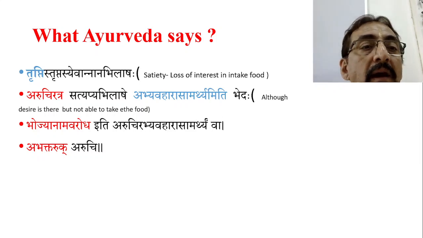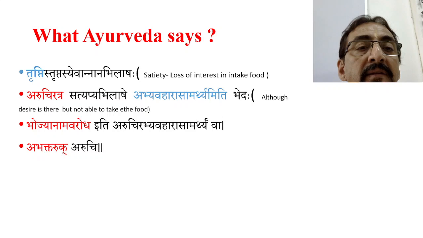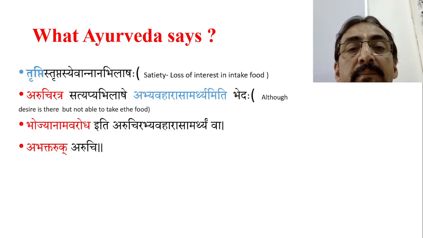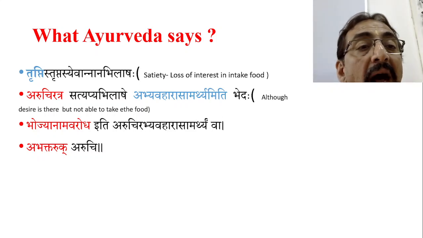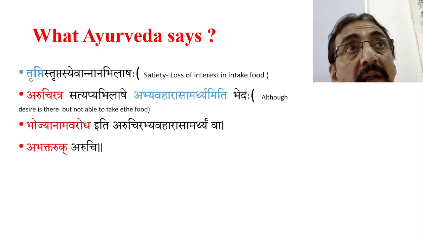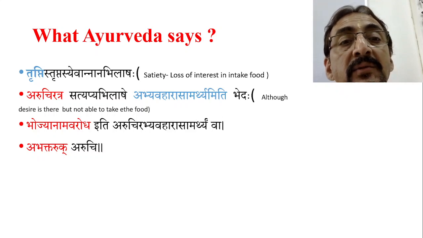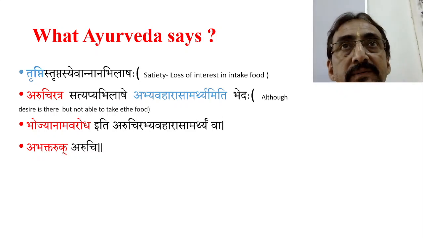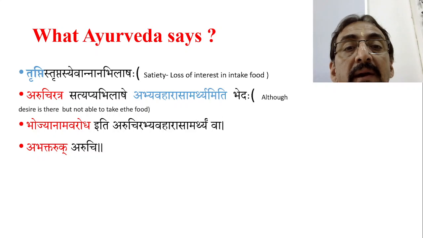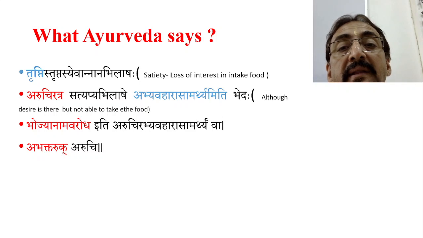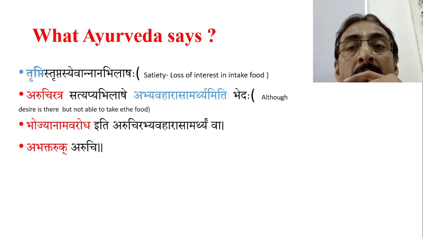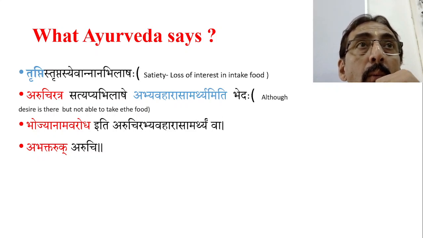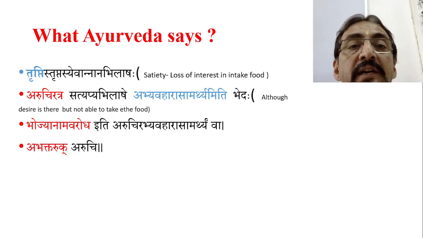Then it again says: Aruchir atra satyapi abhilashe abhyavaharana asamarthyam iti vedah. So what is this? Although there is a desire to take the food, he is not able to take the food. What is the meaning of Aruchi here?